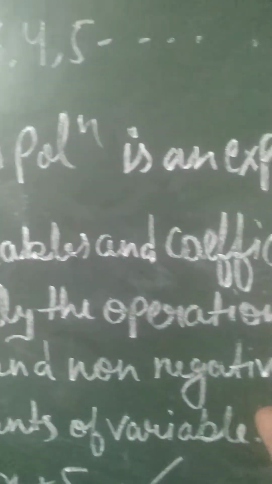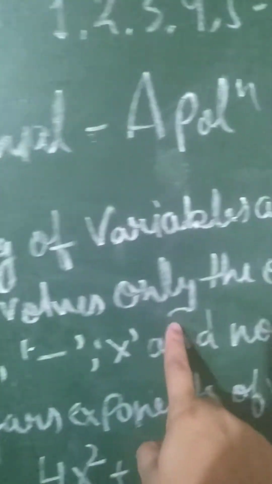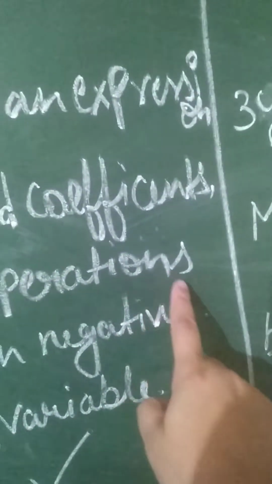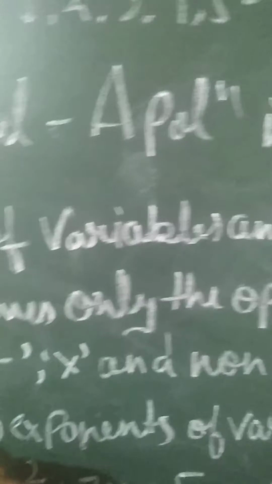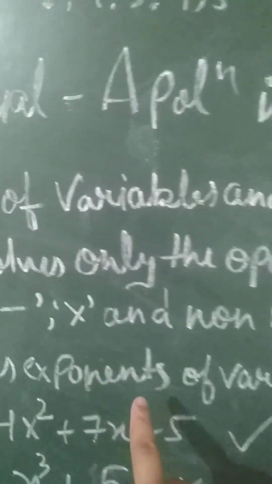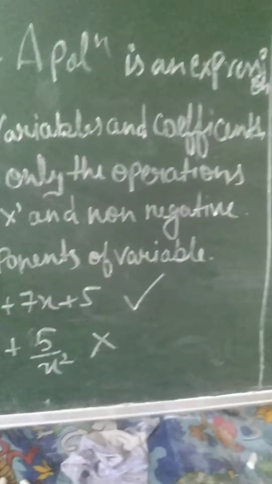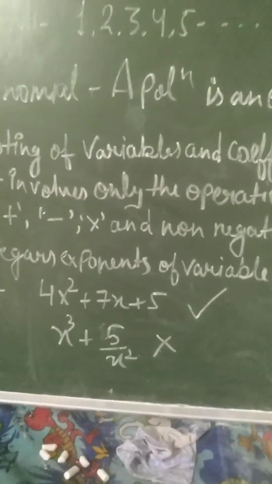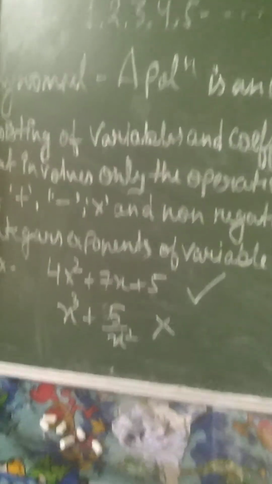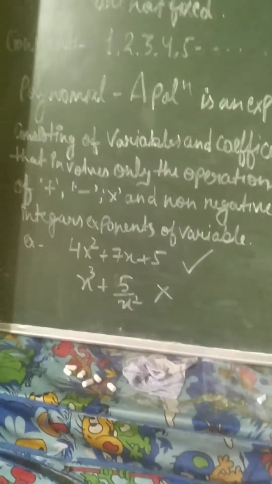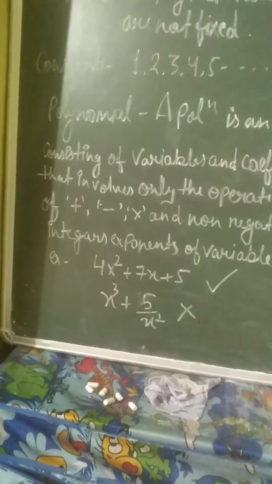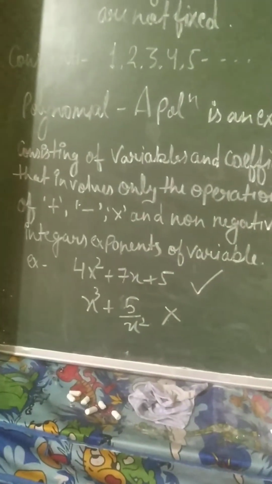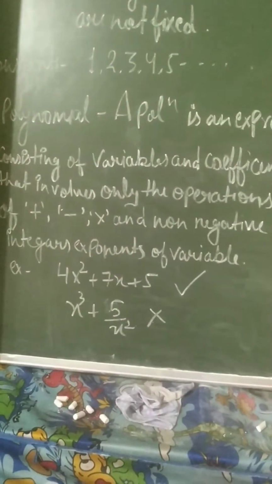Which operations will come? Addition, subtraction, multiplication and non-negative integer exponents of variables. It means the power cannot be negative. The polynomial is that where we find the power of the variable is positive, not negative.